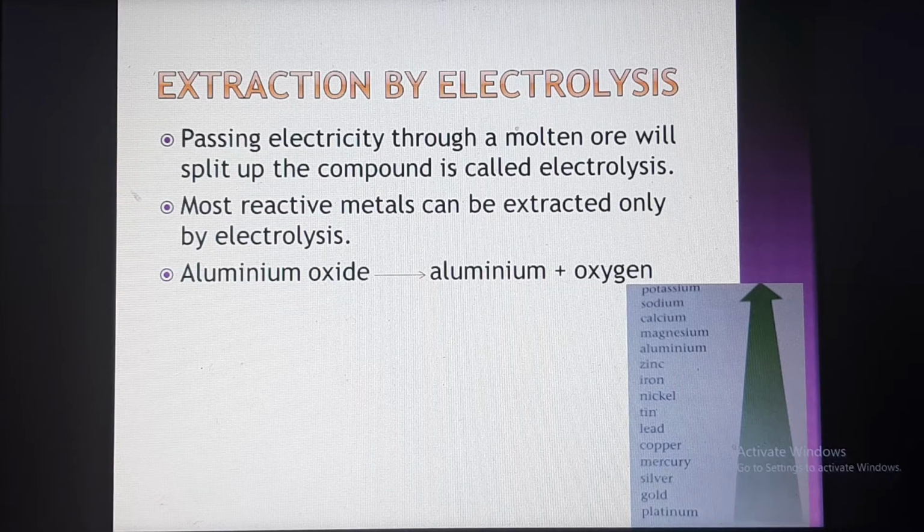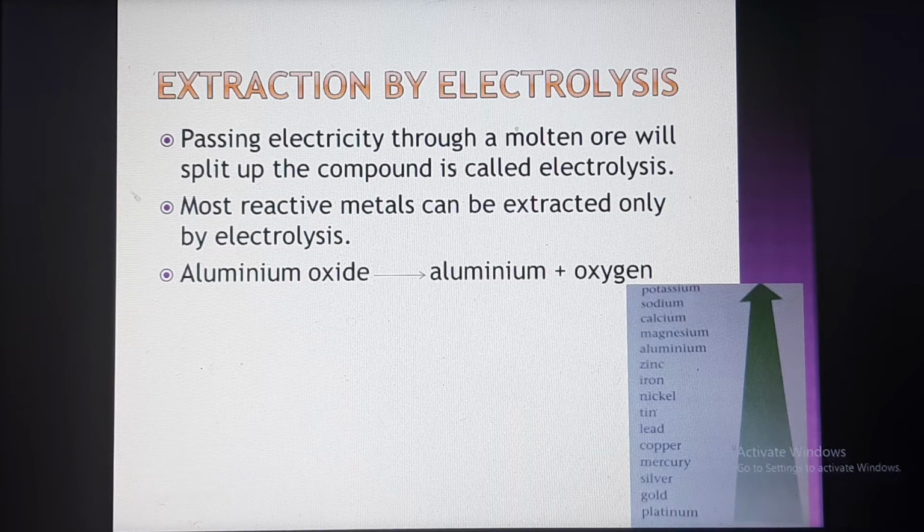Here you have to remember one thing: the most reactive metals are extracted by this process. That means potassium, sodium, calcium, magnesium, aluminium, zinc, iron, etc. These are considered the most reactive metals. The ores of these metals are decomposed by electrolysis only.